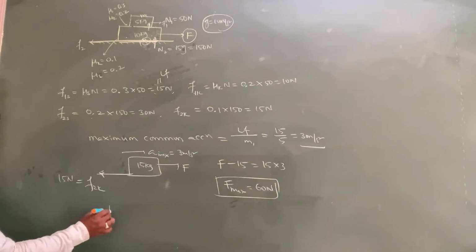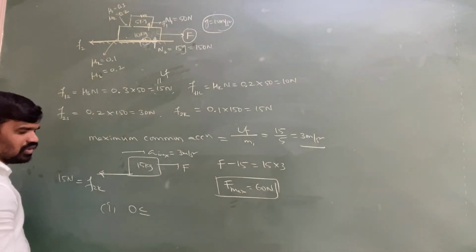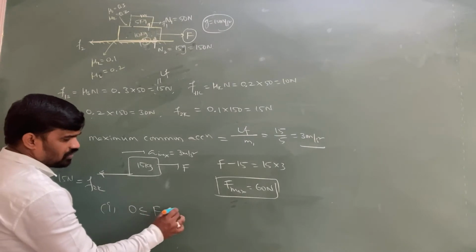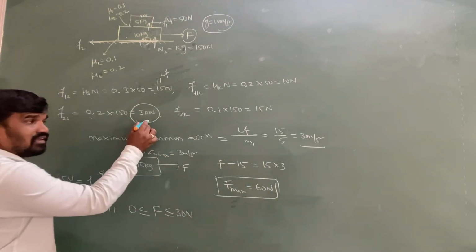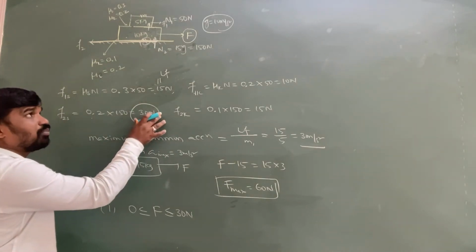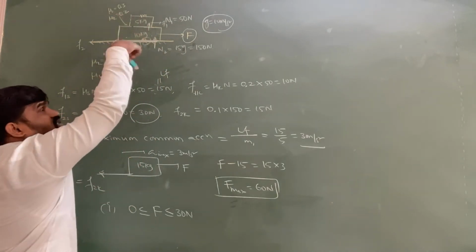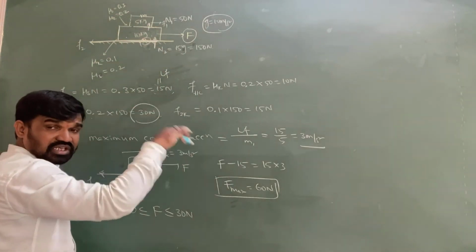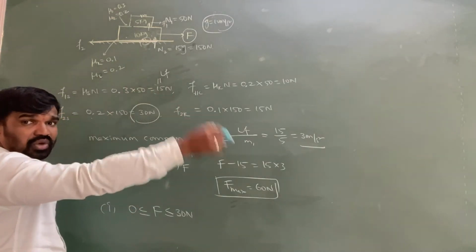Let us give the first condition: the applied force is less than or equal to 30 Newtons. If the applied force is equal to 30 or less than 30, what happens? Your whole system is in equilibrium. There is no net force, so there is no acceleration.